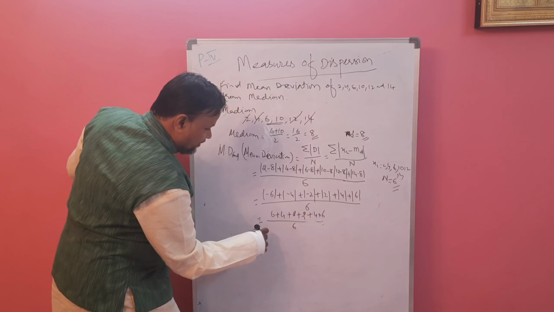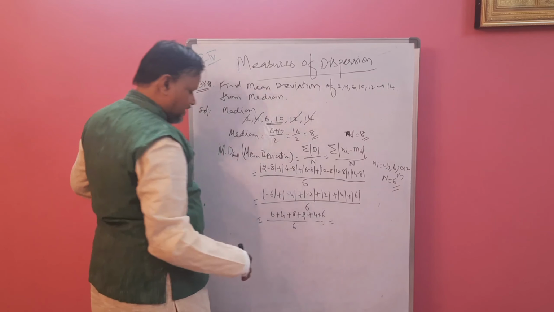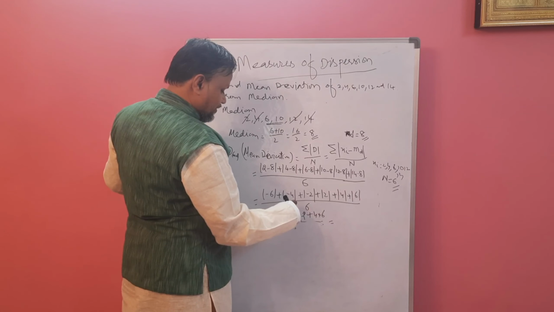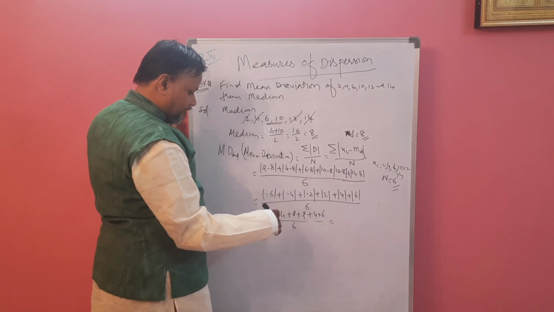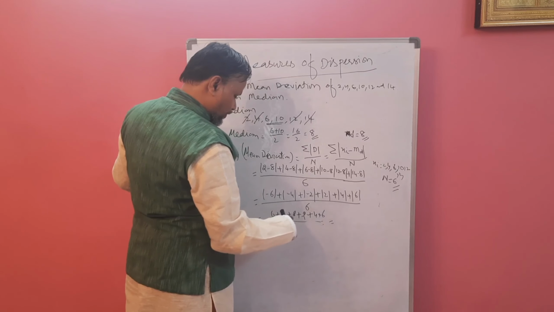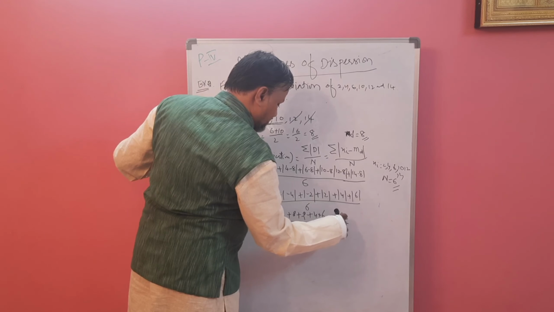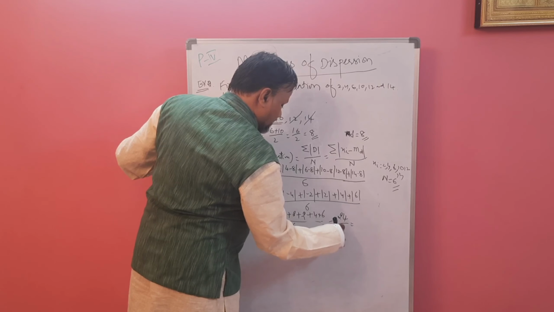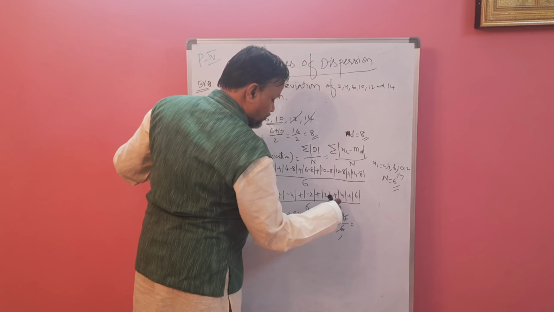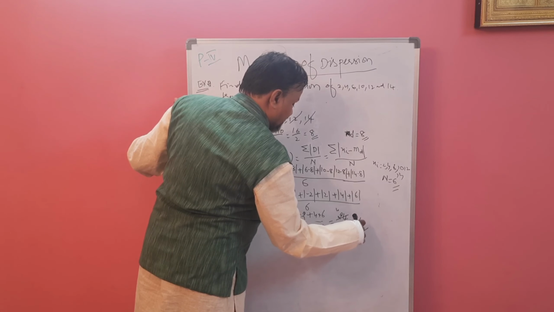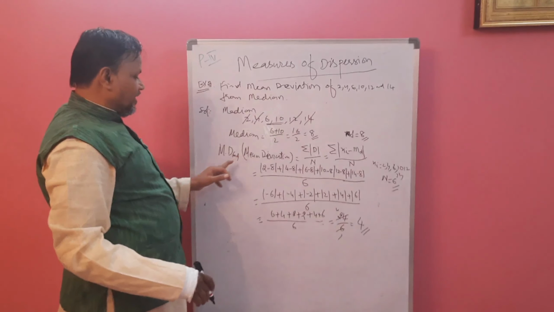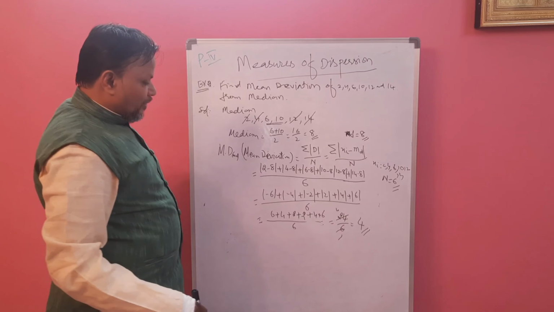We can calculate: 10, 12, 12, 14, 18, 24. 24 divided by 6. 6 ones are 6, 4s are 24. So our mean deviation from the median is 4.